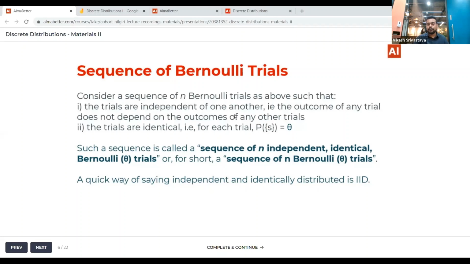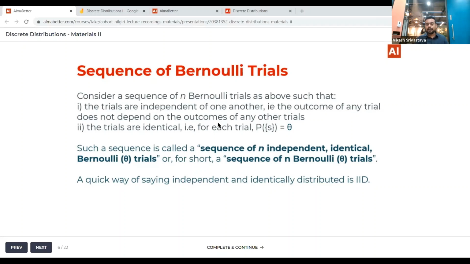So these two conditions have to be satisfied for what we can call a sequence of n independent identical Bernoulli trials. If these two conditions are satisfied for any sequence of n Bernoulli trials, we'll call such a sequence a sequence of n independent identical Bernoulli trials.